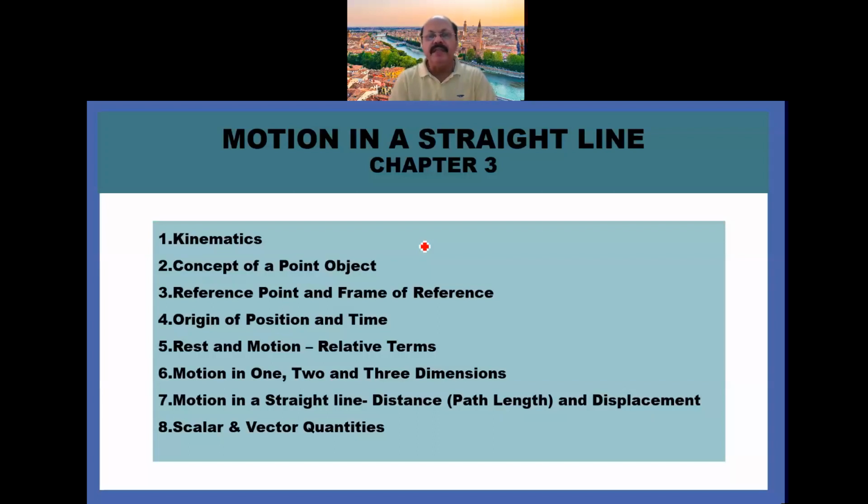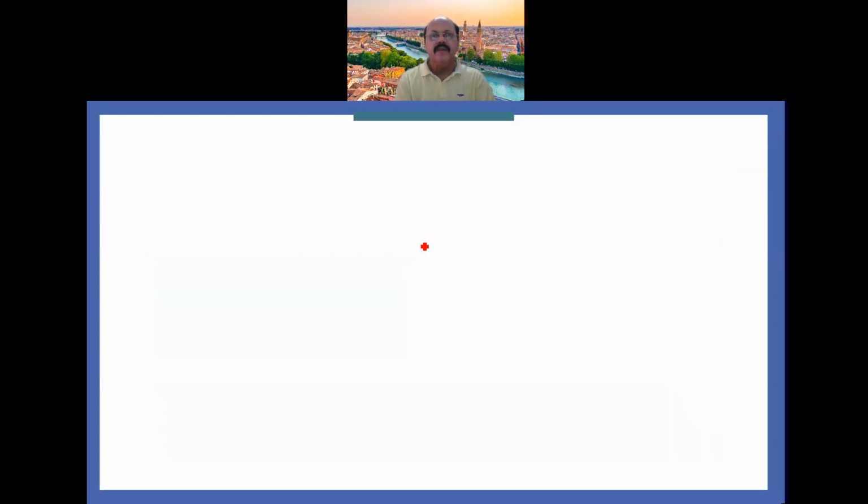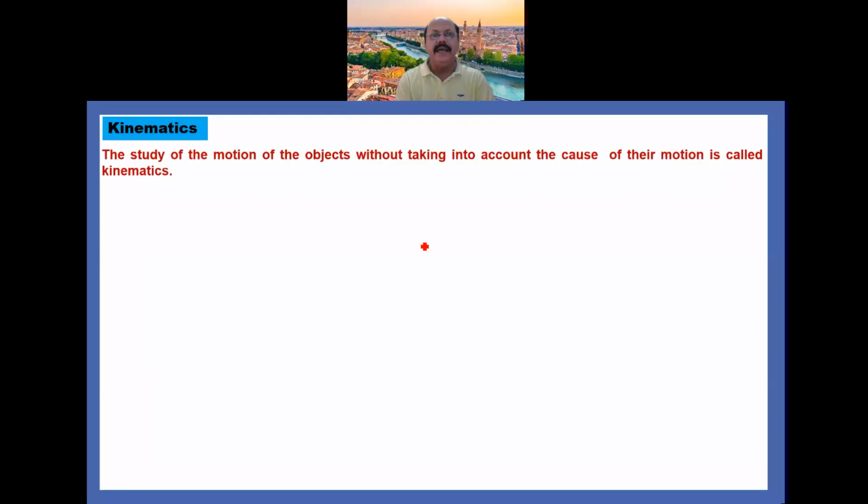and frame of reference, then origin of position and time, rest and motion, they are the relative terms. Then motion in 1, 2 and 3 dimensions. After that, motion in a straight line, distance, that is path length and displacement. At last, I explain scalar and vector quantities. So one by one, I explain, you understand it. So first of all, what is kinematics?